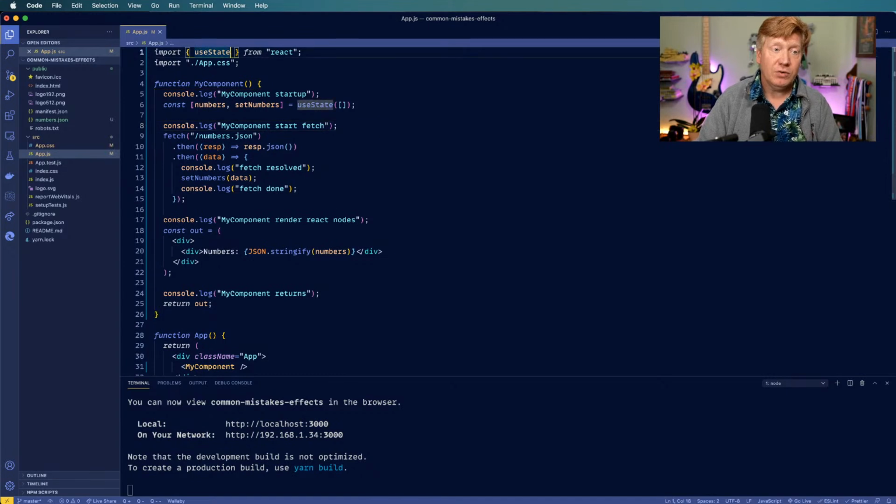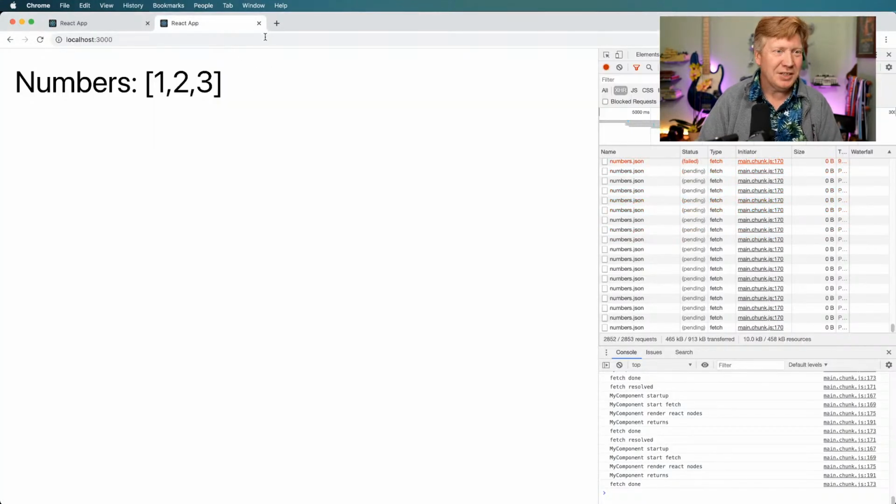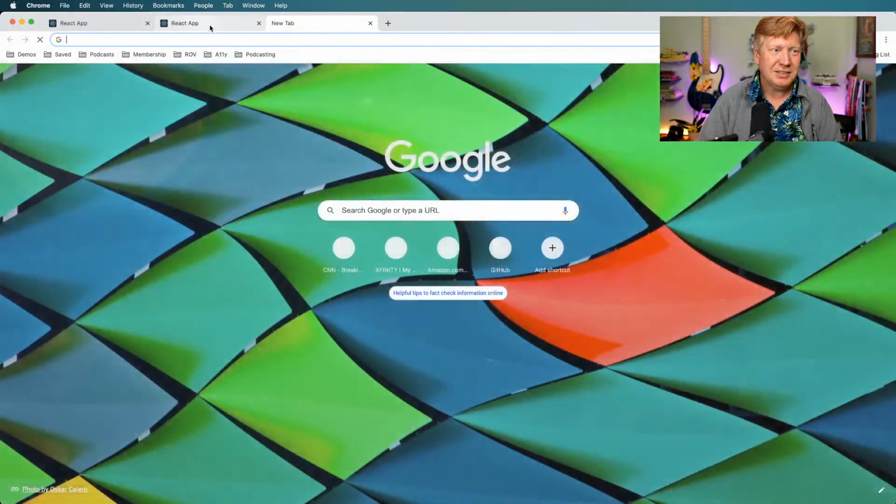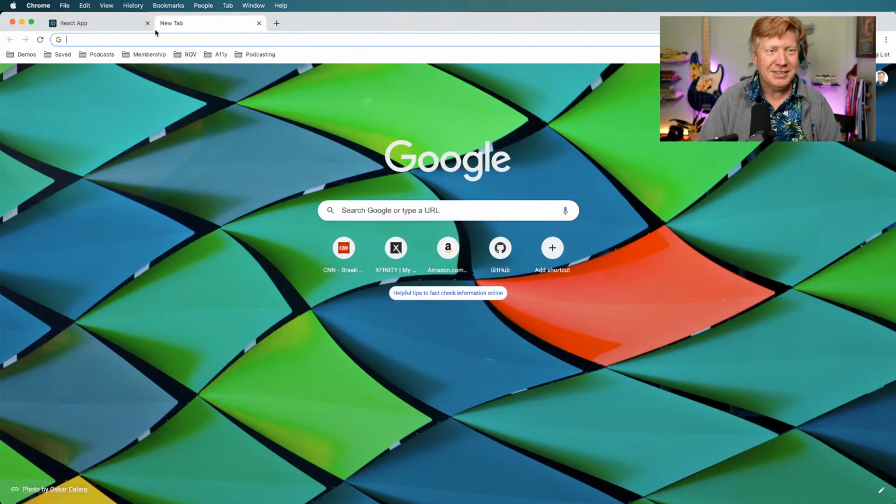So let's go over here to useEffect, bring that in. As my machine starts to go to crawl, let me bring up a blank page and then kill these, as Chrome's just eating my machine. There we go. Cool. Okay.